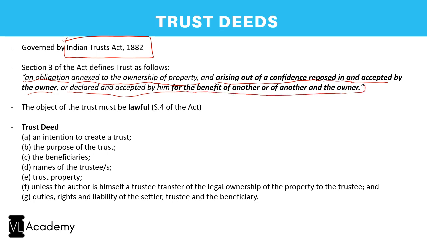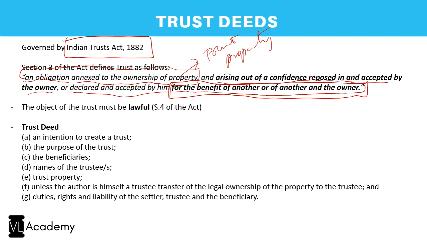So it is also for the benefit of someone, correct? So what are the various things which we are looking at here? Firstly, we are looking at the term called obligation annexed to the ownership of a property, and this property is called trust property, correct? And it is arising out of a confidence reposed in and accepted by the owner.